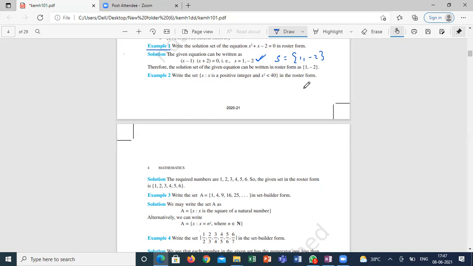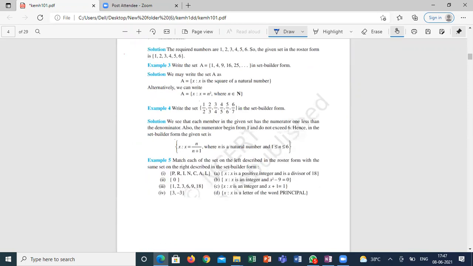So 1 squared, 2 squared, 3 squared, 4 squared, 5 squared, 6 squared. That's it. Correct or not? The set is 1, 2, 3, 4, 5, 6, because 7 squared is 49, which is greater than 40. But X squared should be less than 40. The squares of the elements should be less than 40. Only those positive integers should be collected and you have to frame a set. Got it? Yes, sir.